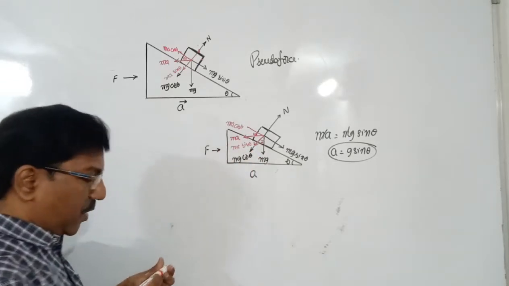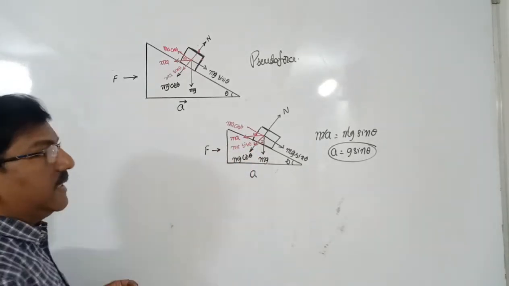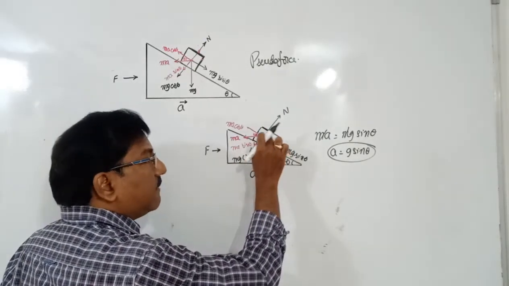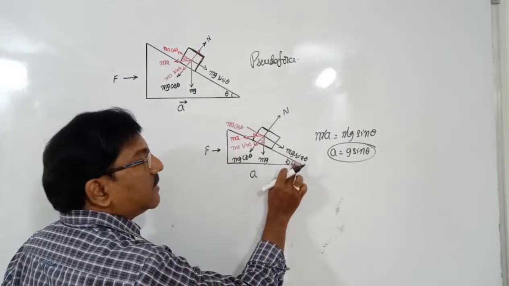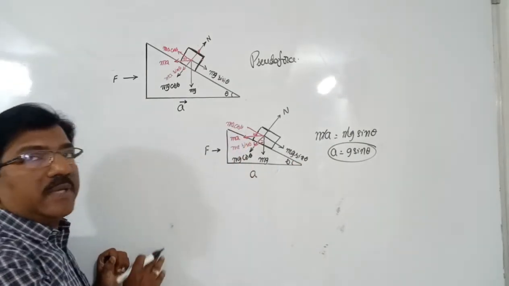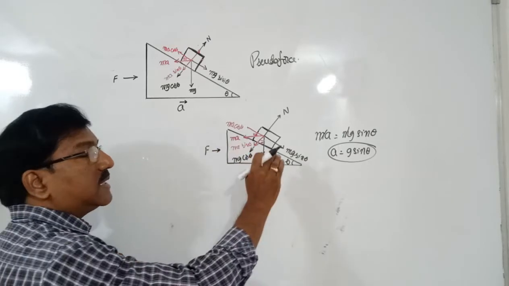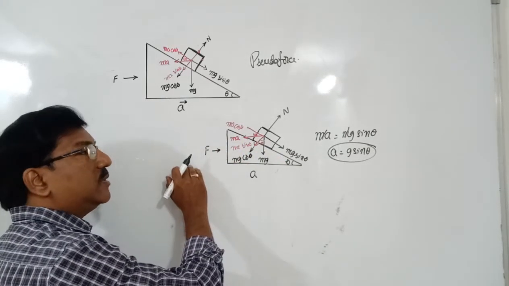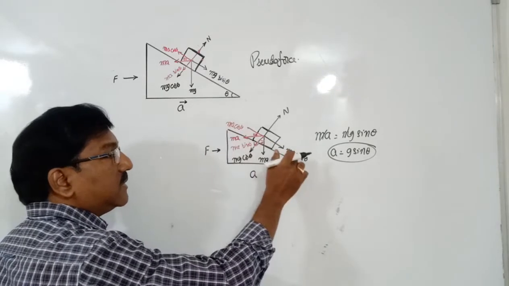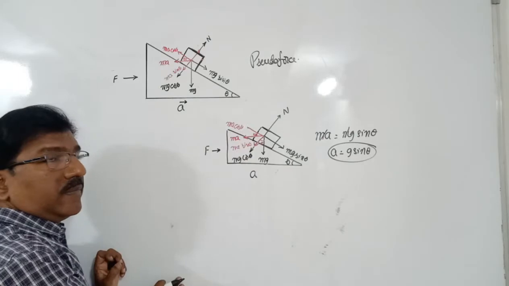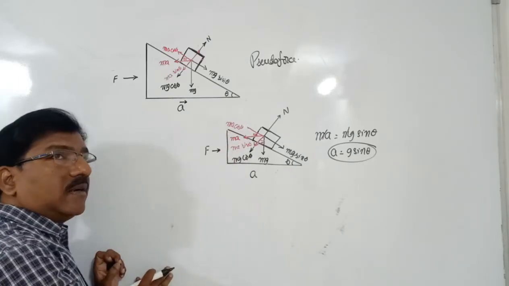Then if it is at rest with respect to the wedge, that means whatever mg sin theta is balanced by ma cos theta. If mg sin theta is greater than ma cos theta, the pseudo force compensates, and more than that, it drops down with mg sin theta minus ma cos theta.